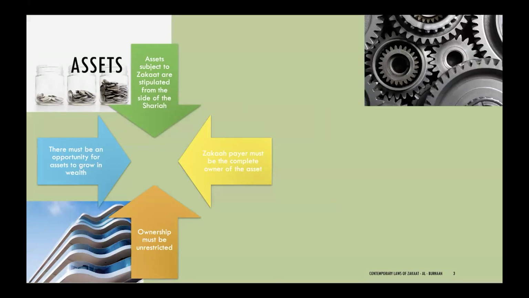Number two, the zakat payer must be the complete owner of the asset. Part ownership or restricted ownership would not necessarily result in zakat being payable on that asset. The ownership must be unrestricted, and the assets must have an opportunity to grow in wealth. Zakat is only due on those assets that have an opportunity to grow in wealth.